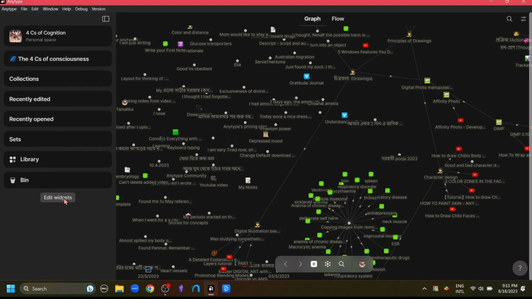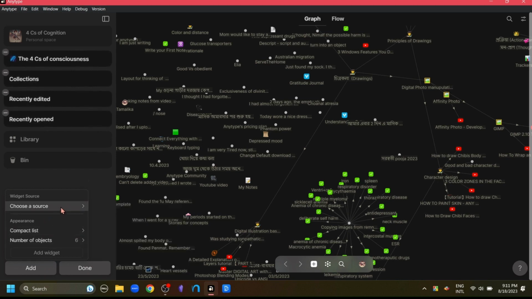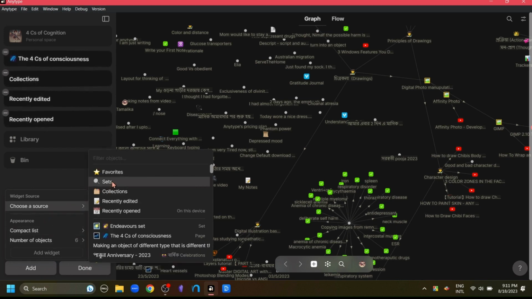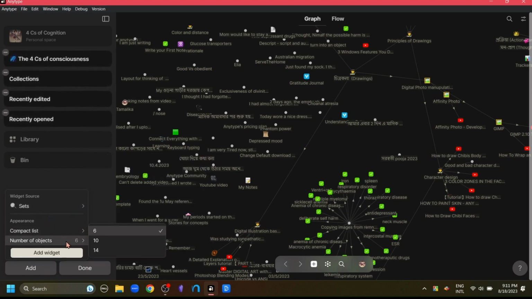First, to add these widgets, we go to this Edit Widgets menu, and as we can see, the library, bin, and space settings are grayed out, indicating that they cannot be changed. And other widgets that can be changed have this minus menu near them and the wiggle, kind of like Apple Notes. We can delete them by pressing on this negative option and add new widgets by this add button. We can select a set, a collection, or any other kind of object to add in this sidebar here.